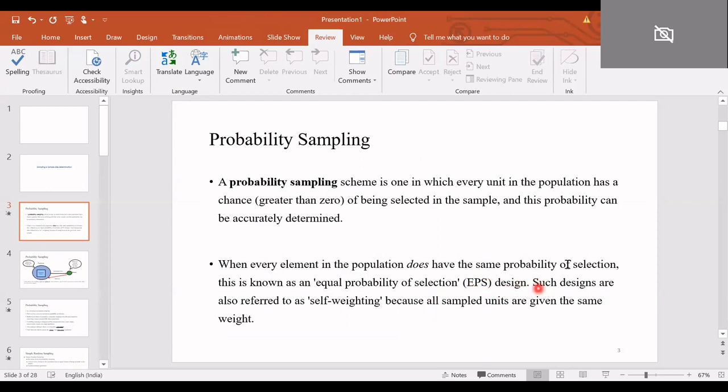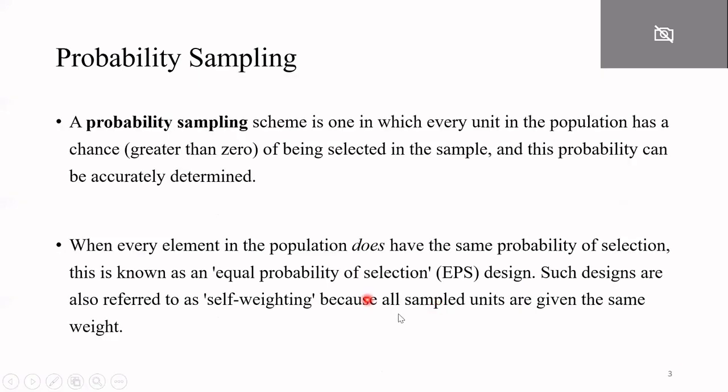Means each element in the population has the same probability of selection, or equal possibility that each element or each unit should be selected. Such designs are also known as self-weighing because all sample units are given the same weightage. That is, each element in the population has an equal weightage of getting selected. So that is also known as self-weighting. Now come to the next.